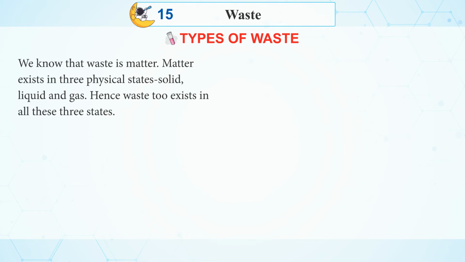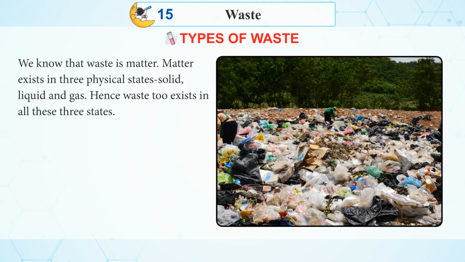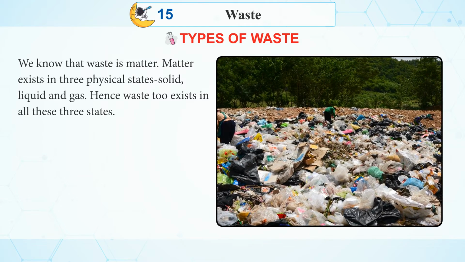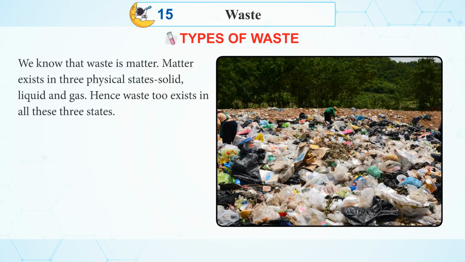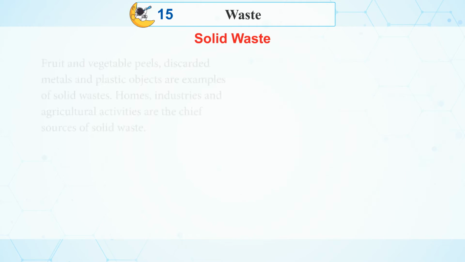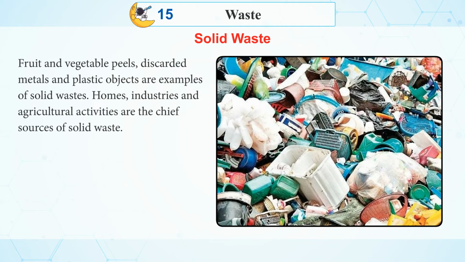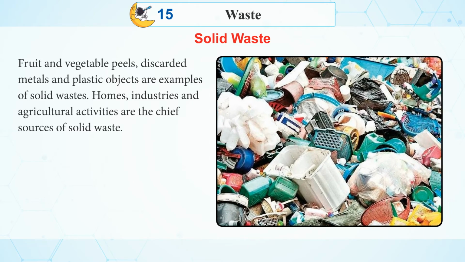Types of waste. We know that waste is matter. Matter exists in three physical states: solid, liquid, and gas. Hence, waste too exists in all these three states. Solid waste. Fruit and vegetable peels, discarded metals, plastic objects are examples of solid wastes.